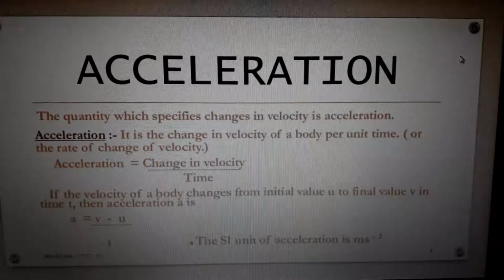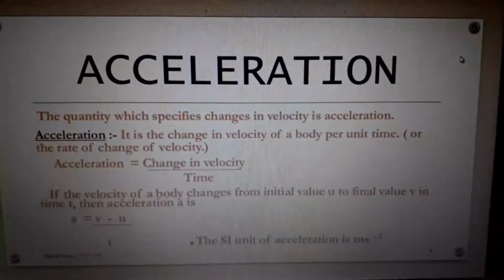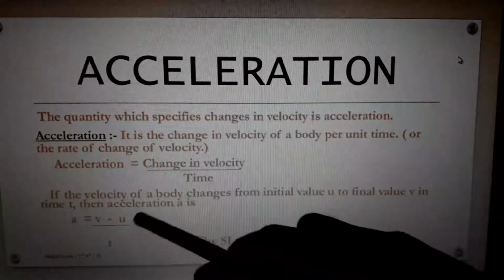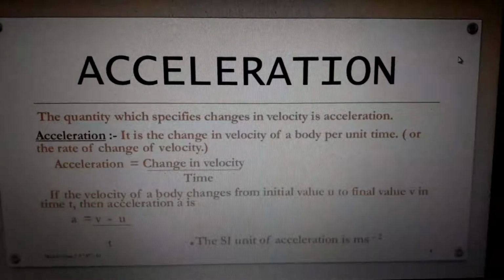V is the final value and u is the initial value. For example, if the initial value is 6 and the final value is 12, that means 12 minus 6 by t.